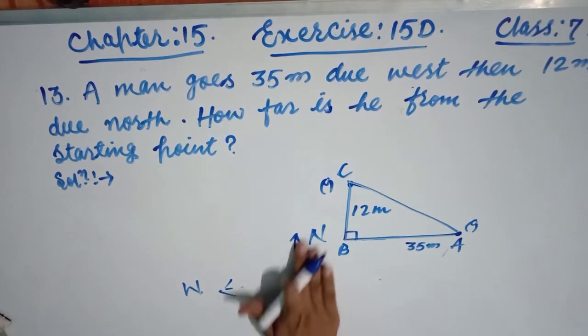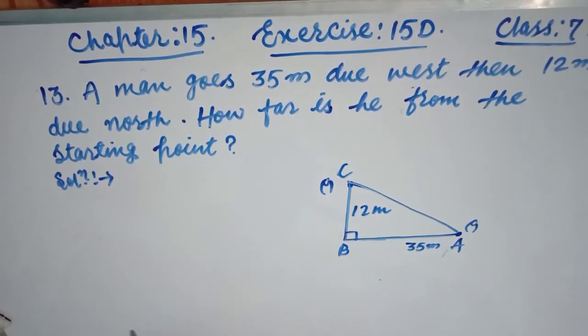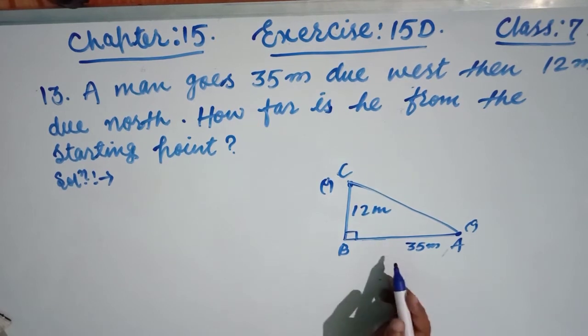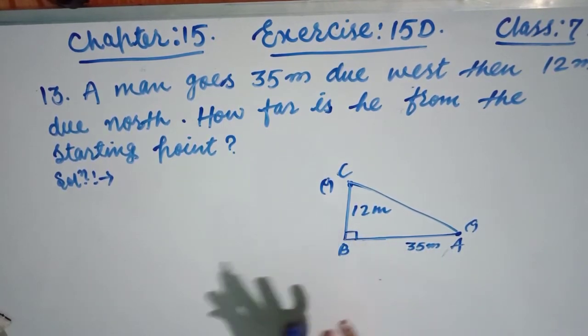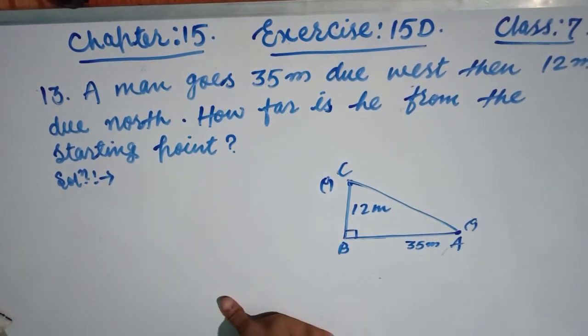Now you can easily find it with the help of Pythagoras theorem. AC square is equal to AB square plus BC square. Then calculate and you will get the answer. Okay friends, you can do it.